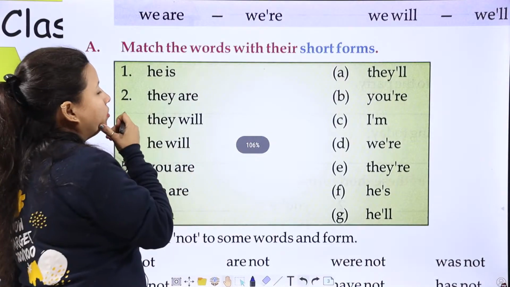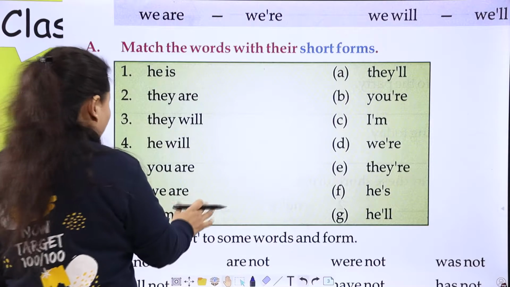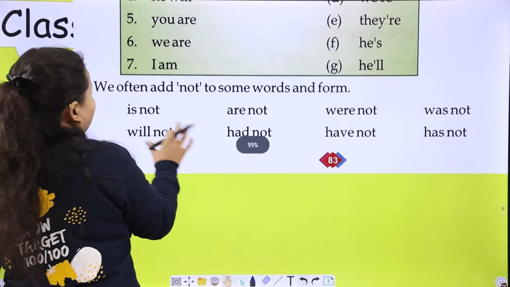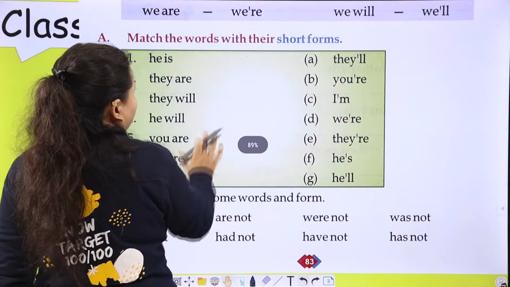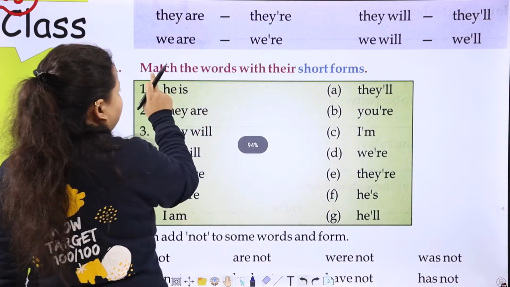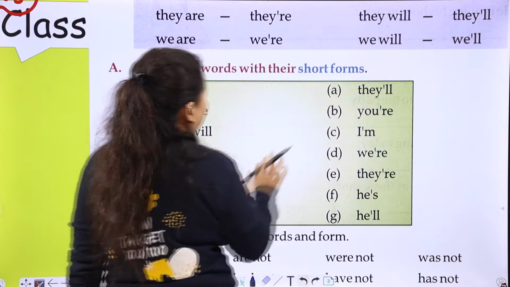Now match the words with their short forms. First of all, look here. We often add not to some words and form. But first of all, we have to complete that work. Match the words with their short forms.